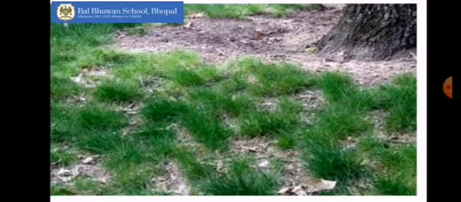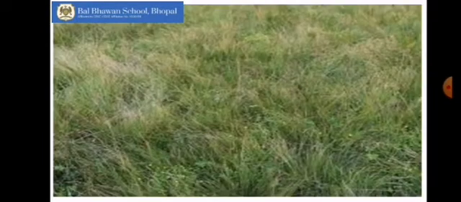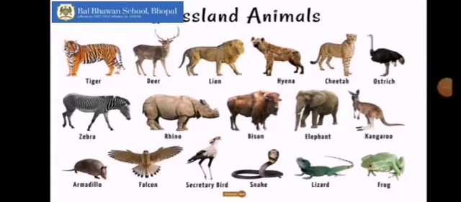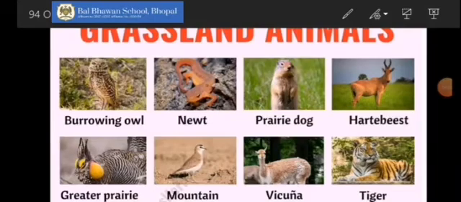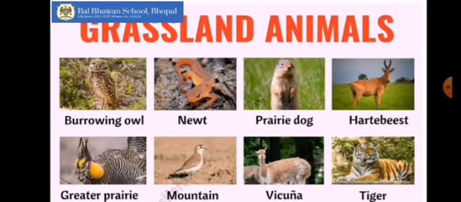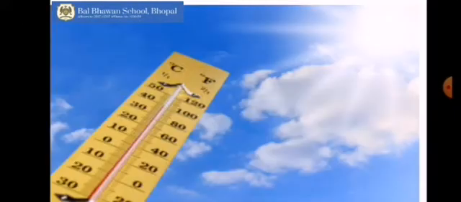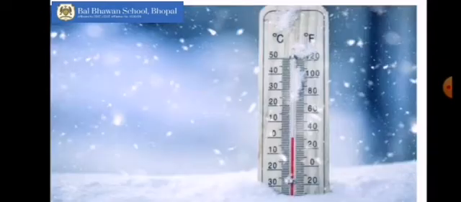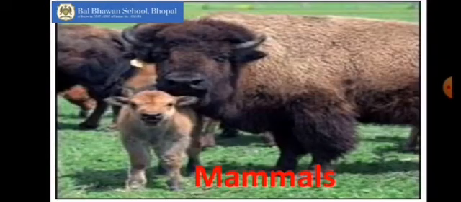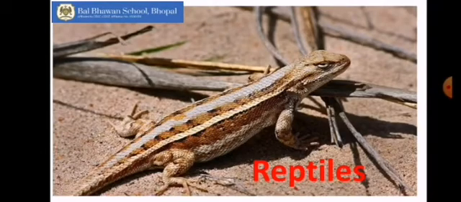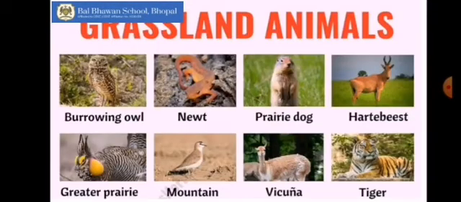Areas where rainfall is very little or unreliable, short and sparse grasses are found. The animals that live here have adapted themselves to the semi-arid climate. They can withstand very hot summers and freezing cold winters. The mammals and the reptiles of the prairie are the animals that we relate with.